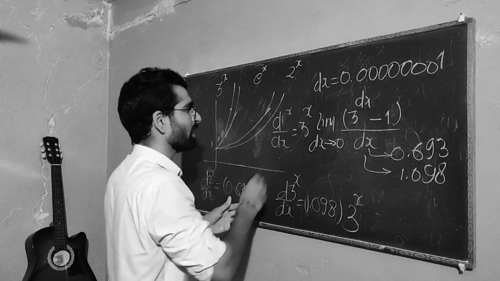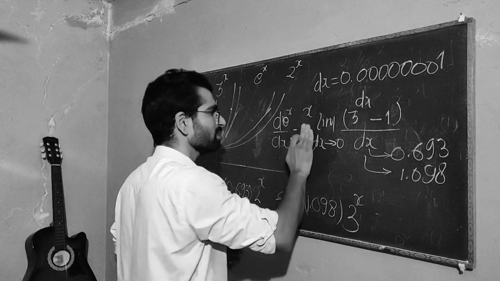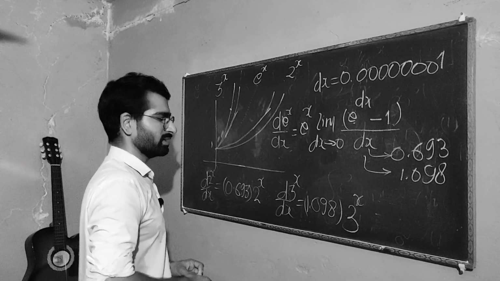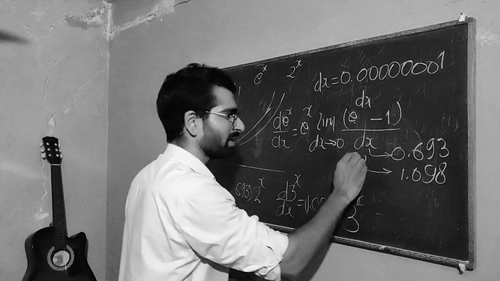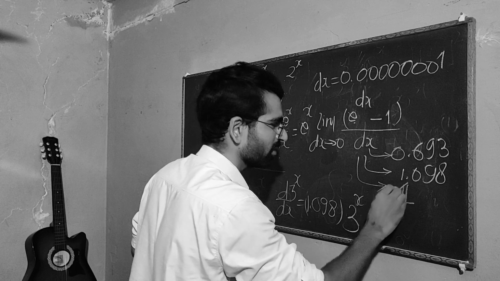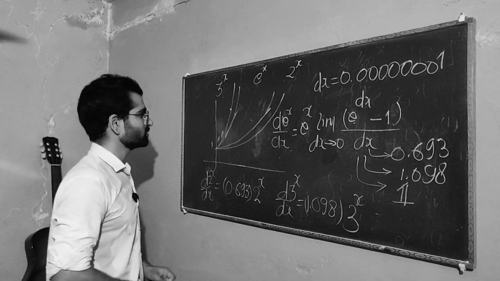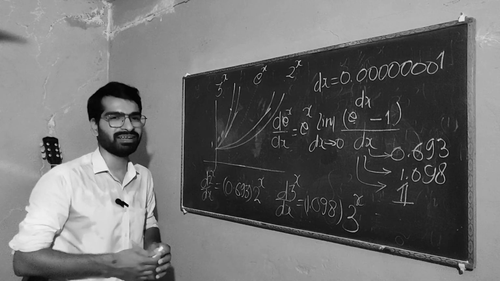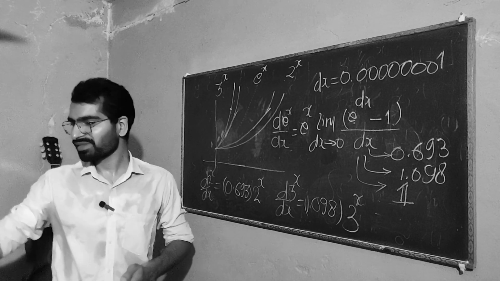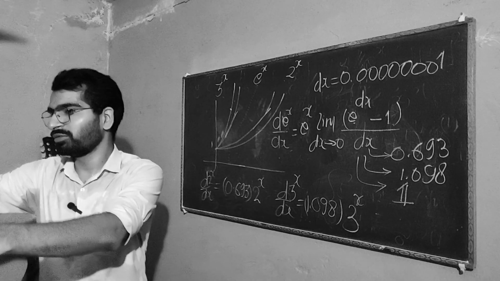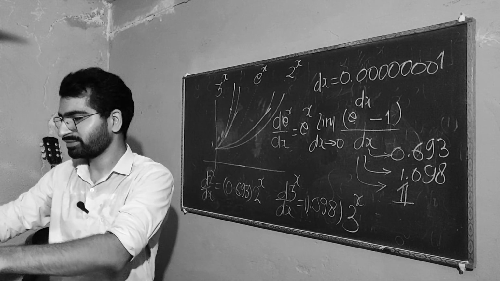Go to your calculator. When you change it to e, you will see that this limit becomes 1, exactly 1. So you do not have a proportionality constant. Well, actually you have, it's 1. So this is what it is about.